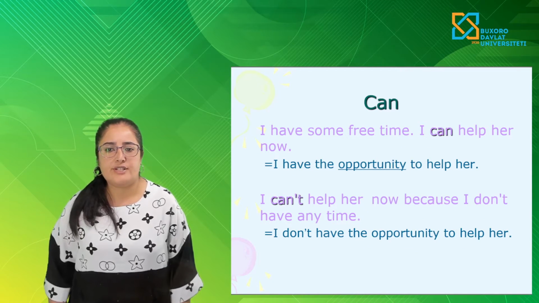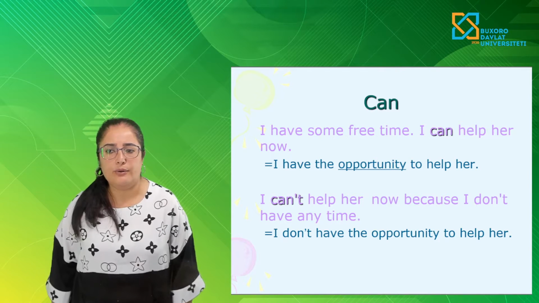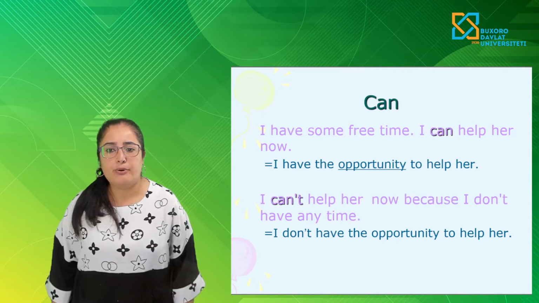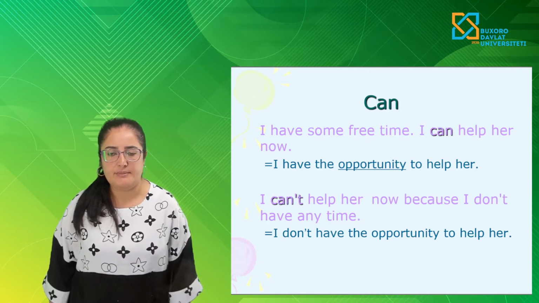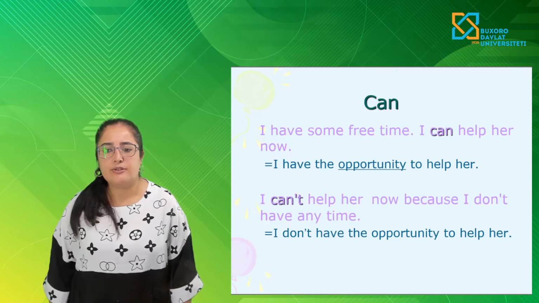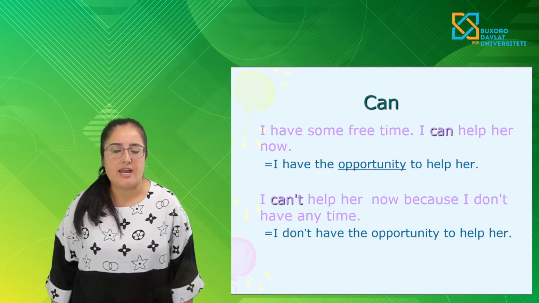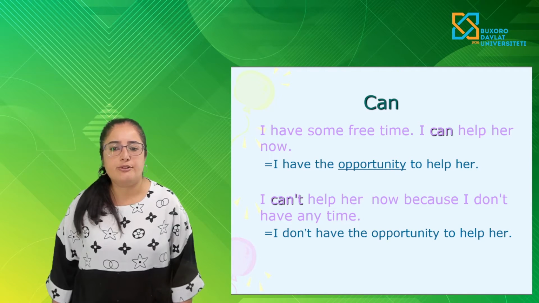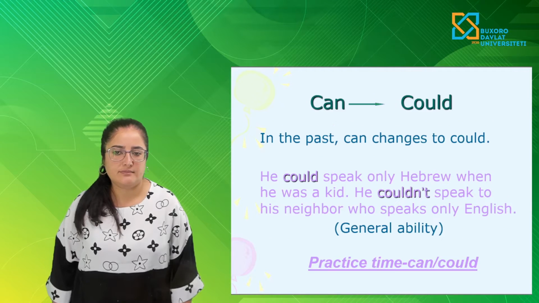I have some free time. I can help her now. I have the opportunity to help her. The meaning of this sentence: I can't help her now because I don't have any time. I don't have the opportunity to help her.